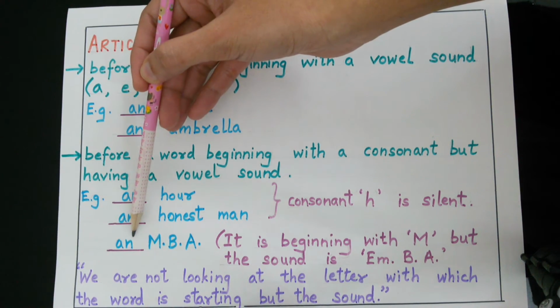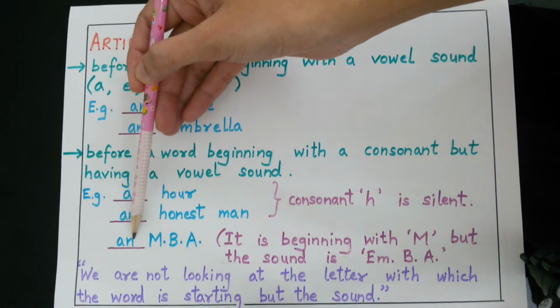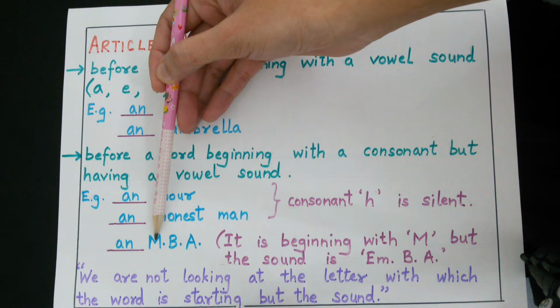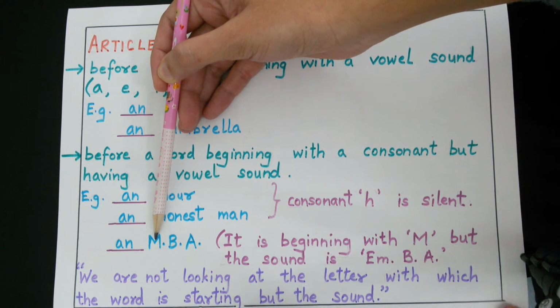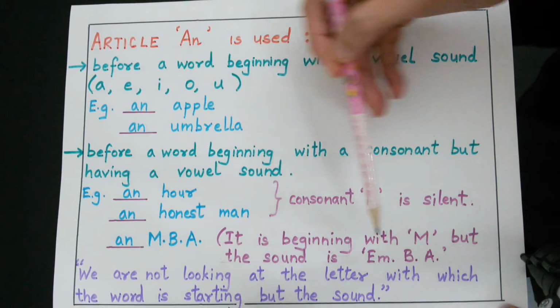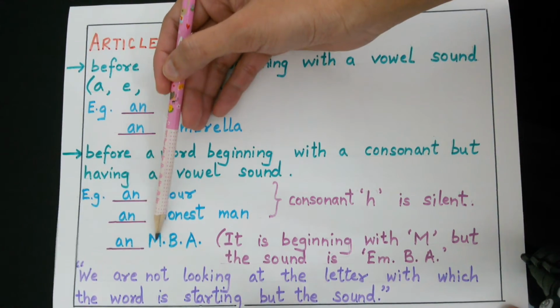Then in this example, an MBA. Now we use an here because though there is a consonant M here, the sound is a vowel sound, that is em-bee-ay. I will give you one example here.